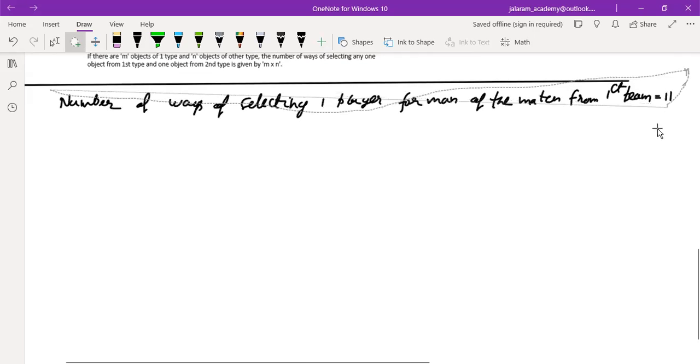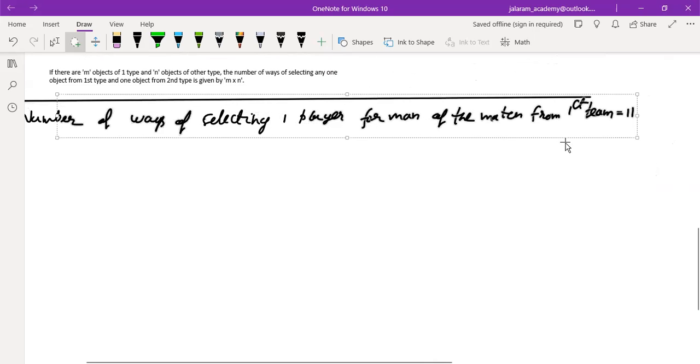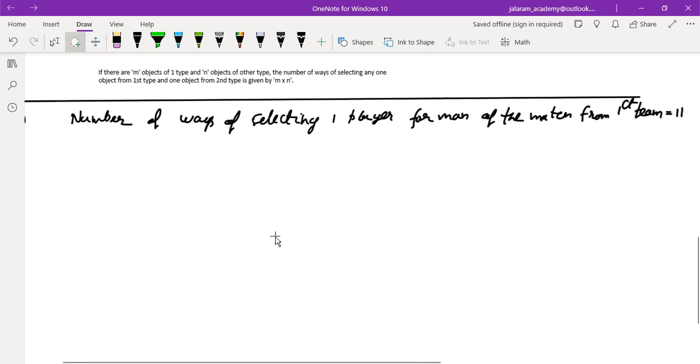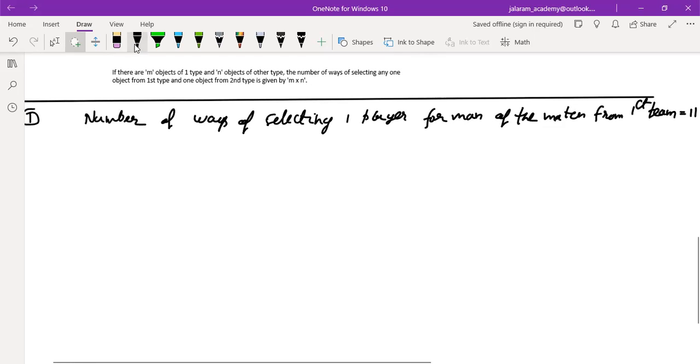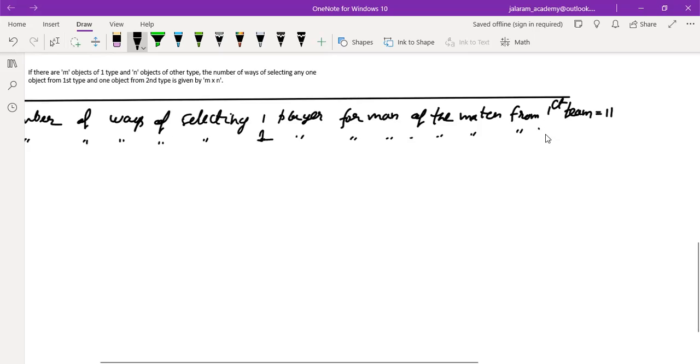Again, the number of ways of selecting one player for man of the match from second team is also 11.